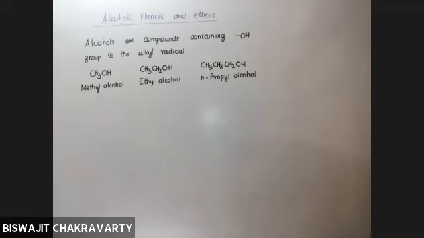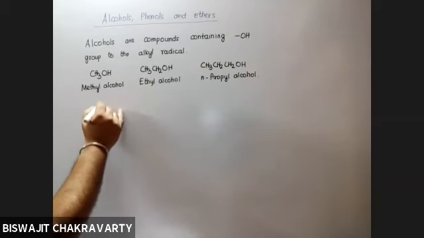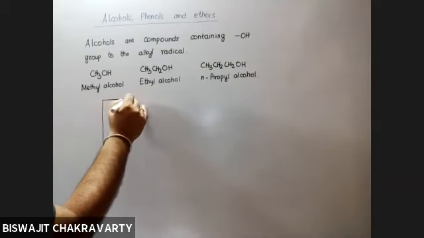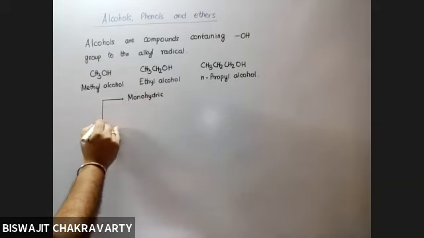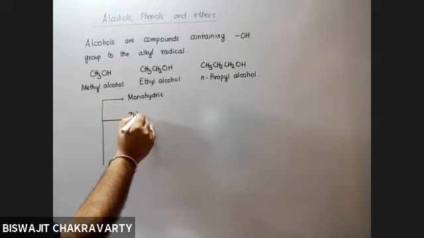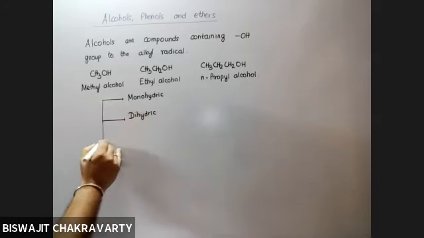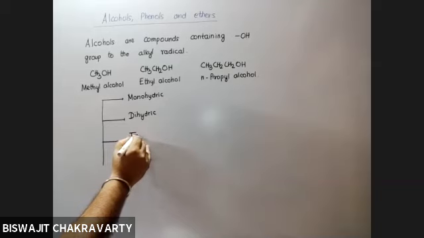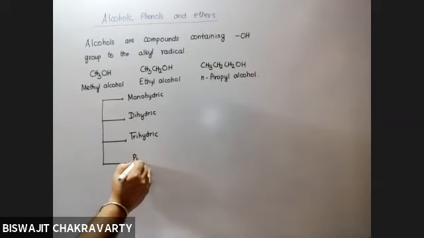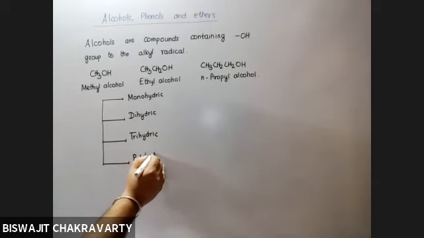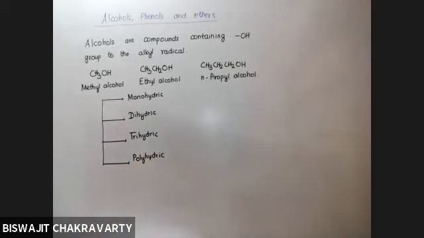But alcohols can be further classified as monohydric, dihydric, trihydric, and if more than three are there, generally they are referred to as polyhydric alcohols.